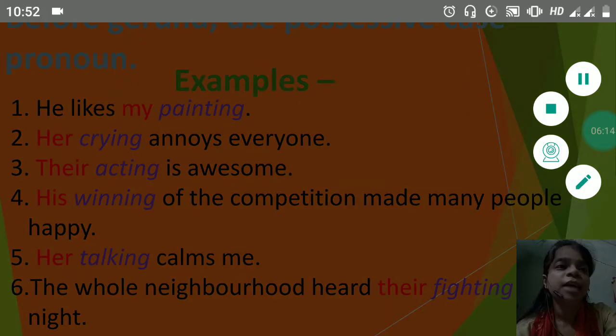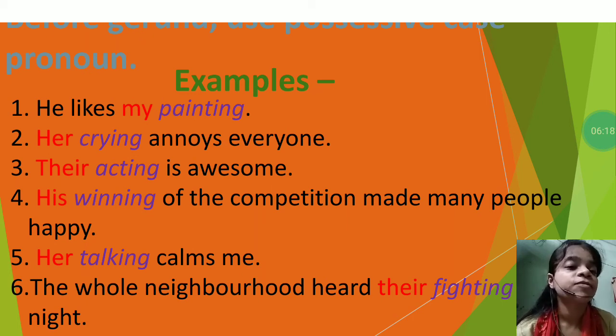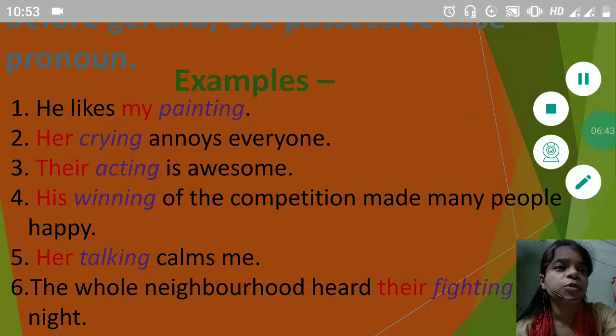The reason is that a gerund acts as a noun, and as it acts as a noun, you need a pronoun which shows possession on that particular noun. That's why whenever we write a gerund in a sentence and have to use a pronoun, that pronoun should be of possessive case.